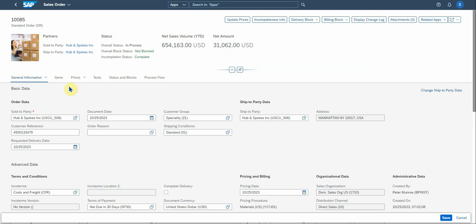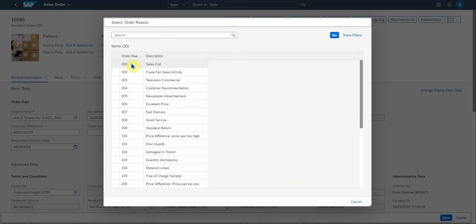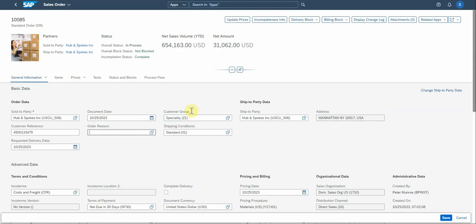So you will see there's different sections in this. Again, you'll see there's your sold to party, the description and the number. There's the customer reference number, the requested delivery date, the document date. You can enter order reason if you want to do that. Also customer group shipping conditions. There's your ship to party, description and name, and then the address, which is very important.